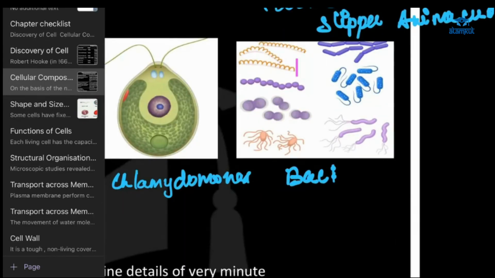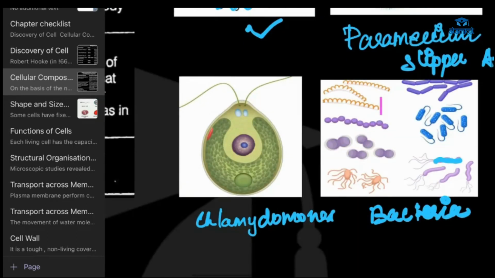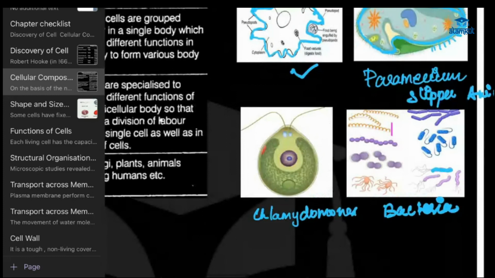This is different types of bacteria. All these are single cell. And what is the specialty of single cell? It performs every function by itself.